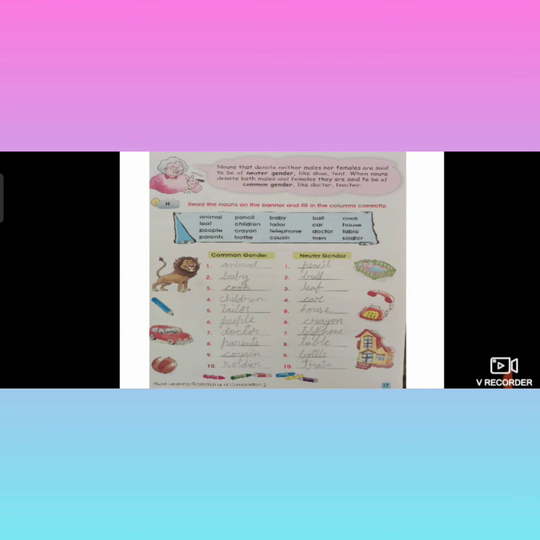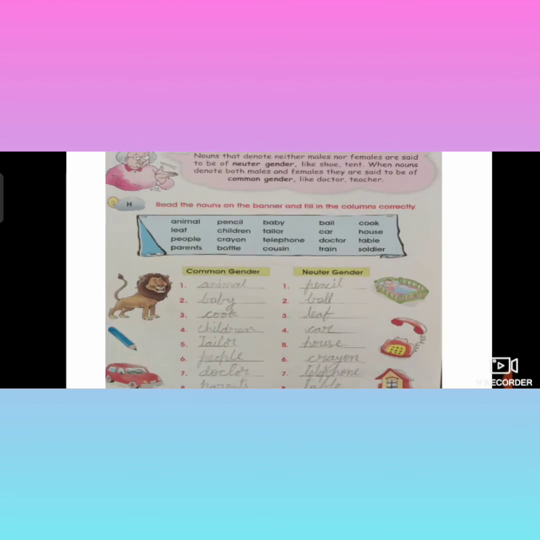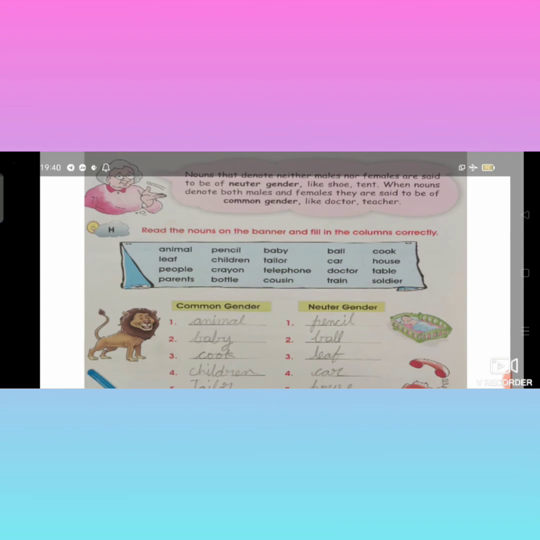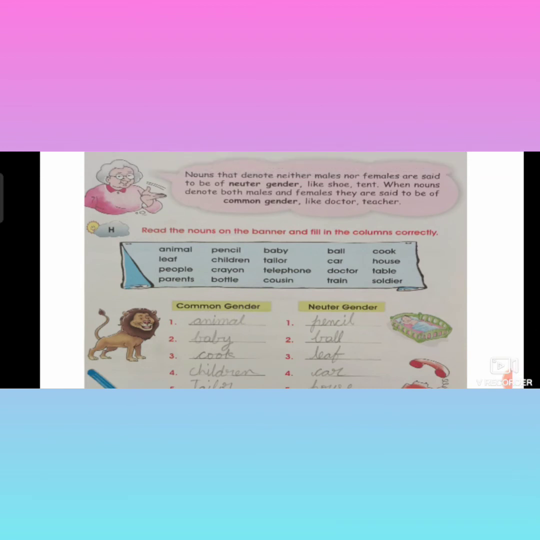Now see what is the meaning of common gender and what is neuter gender, children? Nouns that denote neither male nor female, that means it is not a boy, not a girl, are called neuter gender.